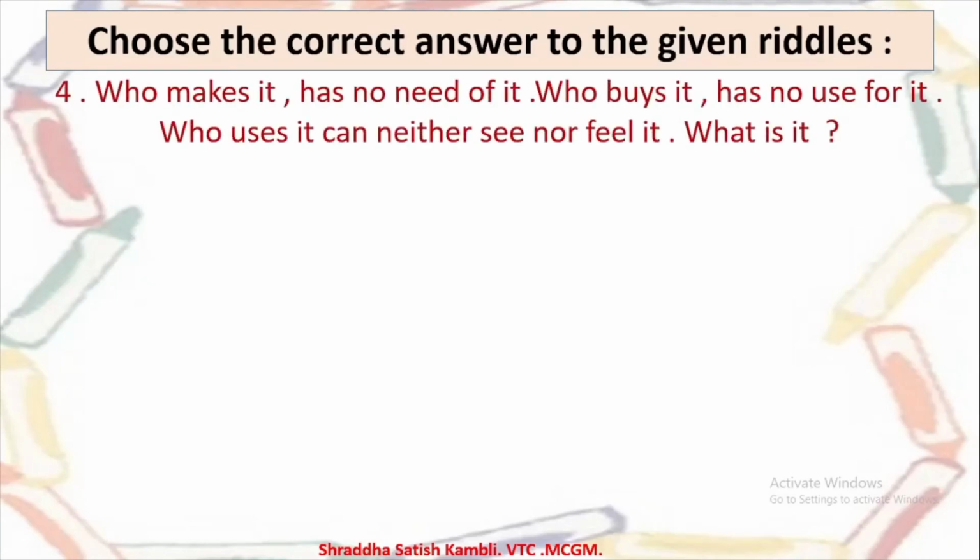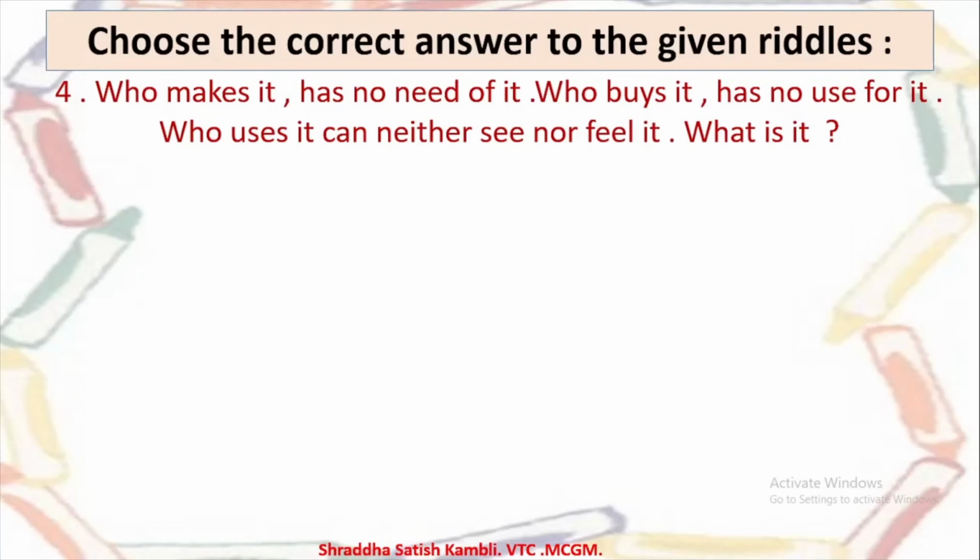So this is also an interesting one. Who makes it has no need of it. Who buys it has no use of it. And who uses it can neither see nor feel it. What is it? Now see, if I'm making it, I have no need of it at all. Now when I cook, when I make something to eat, I can also eat it. But this thing, when I make it, I do not need it. Okay? The one who buys it has got no use for it at all.